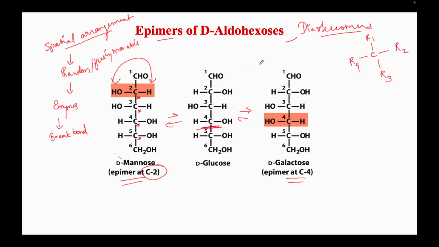We cannot break or form a bond easily, they are not freely movable, otherwise they cannot rearrange among themselves. So epimers are an example. Epimers are a part of diastereomers. There are other different types of diastereomers.